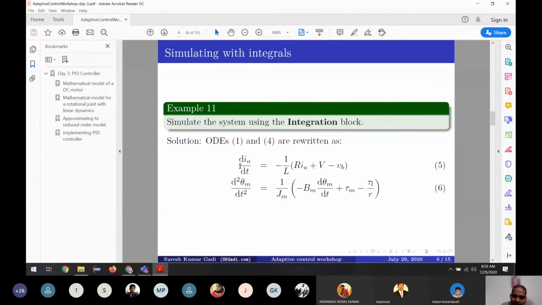By rearranging this, we can get equations 5 and 6. If you see 5 and 6, we put integration here and we get the value of current and the position. So let us simulate this.